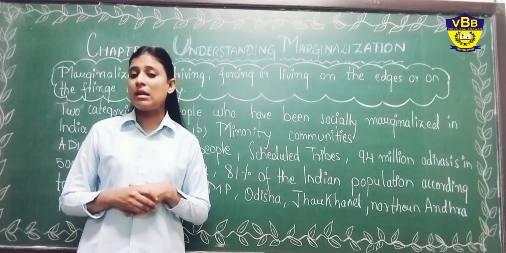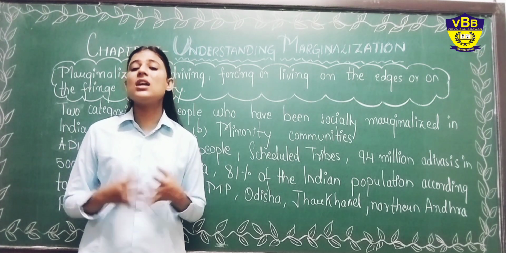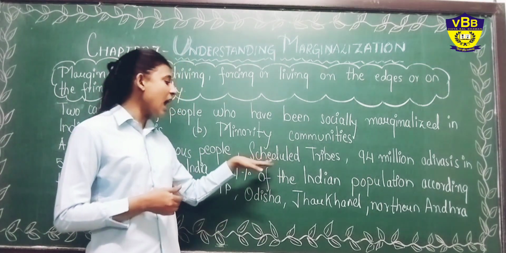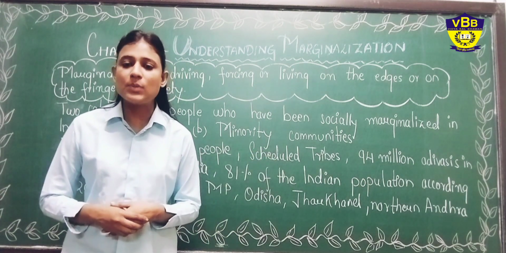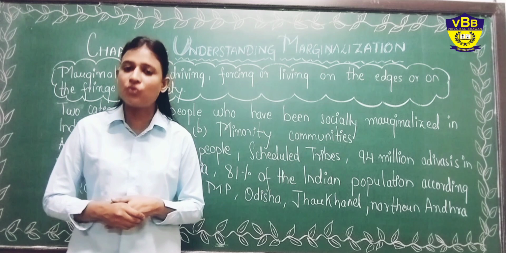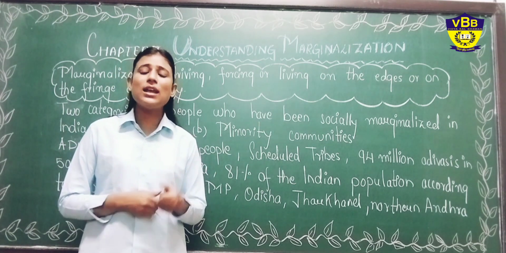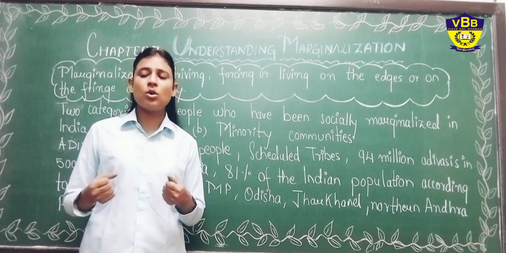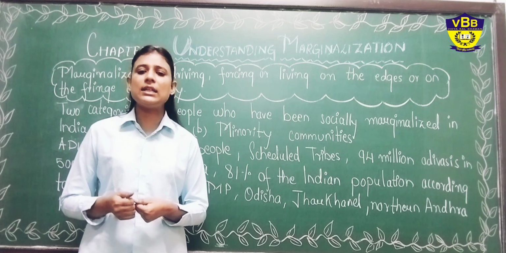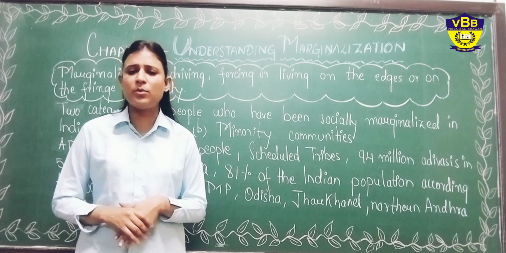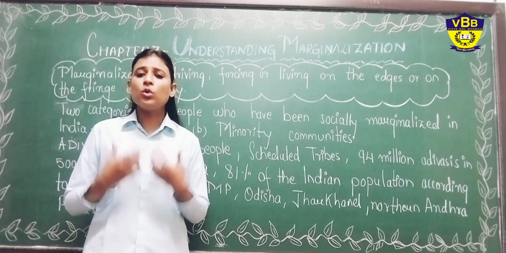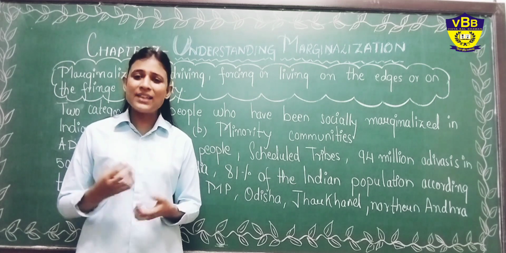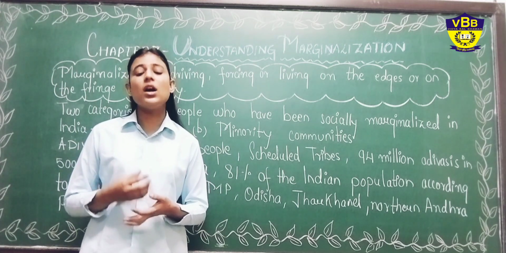In India, the government has done a lot for the upliftment of Adivasis. First, they have included them in scheduled tribes. Our government did this for their upliftment, for their development, so that they can be a part of every section of the society, and they don't face any kind of discrimination. They know about their rights as human beings. So our government made the category of scheduled tribes in which Adivasis were included.